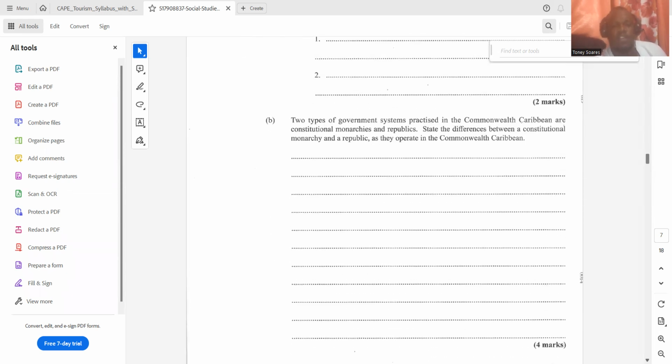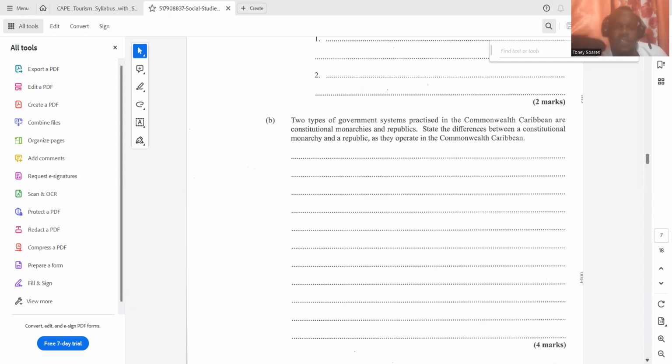Question B now says, two types of government systems practiced in the Commonwealth Caribbean are constitutional monarchies and republics. State the differences between a constitutional monarchy and a republic as they operate in the Commonwealth Caribbean. All right, this says 4 marks, and the question says state the differences. There's no degree to say state one difference or two differences. So just to be certain, even though there's no degree to the question, we're going to give two differences.